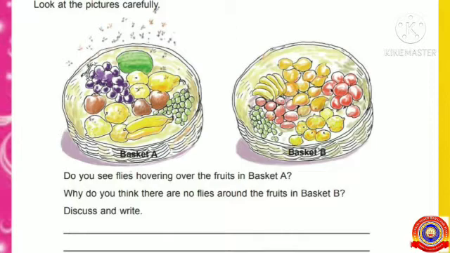Flies can easily distinguish harmful fruits. The fruits in basket A are produced by natural method. So the flies are hovering over the fruits in basket A. The fruits in basket B are coated with harmful pesticides. Hence the flies flew away from basket B. All of you write these points in your textbook, okay?